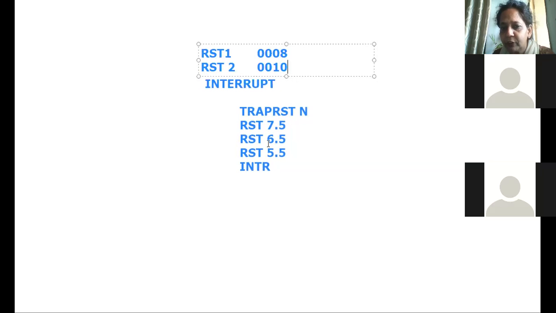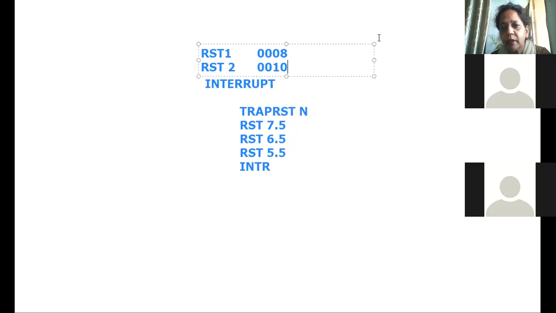TRAP, 7.5, 6.5, 5.5 are called the vectored interrupts. So again 7.5 into 8, 6.5 into 8, 5.5 into 8 and 4.5 into 8, that is the vector address for these interrupts.